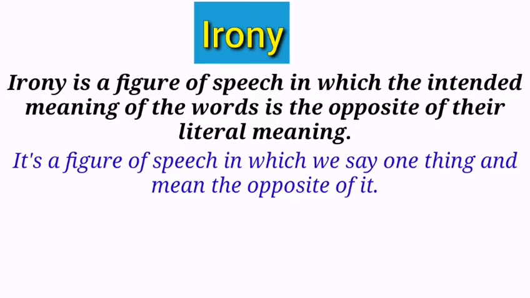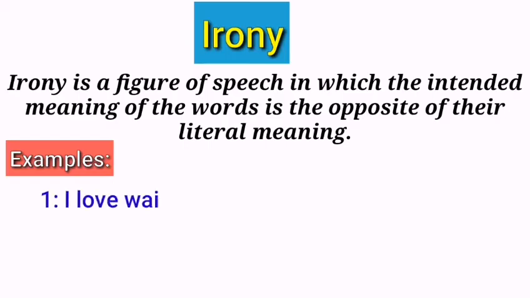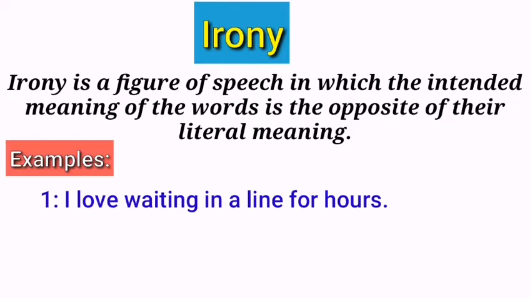I think still you are not getting the point. So, don't worry, just look at these examples. I love waiting in a line for hours. Look at this example. Basically, if someone says this sentence, he is being ironic because most people would find waiting in line to be a frustrating experience.